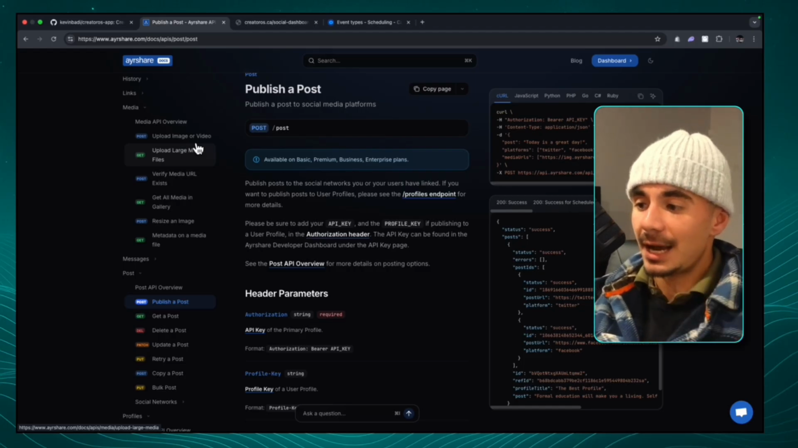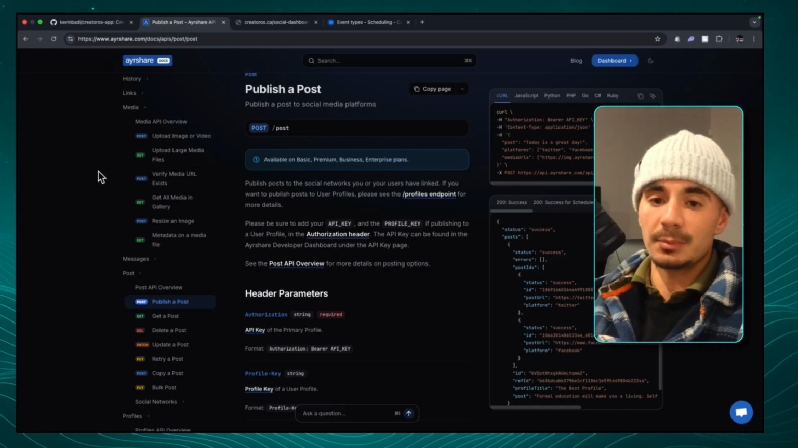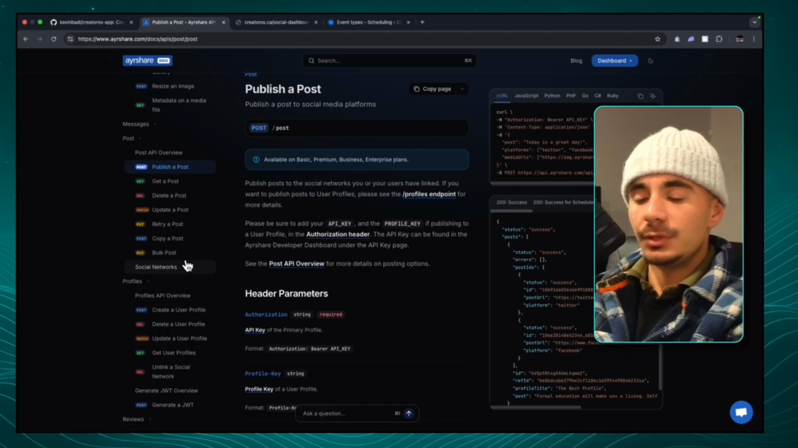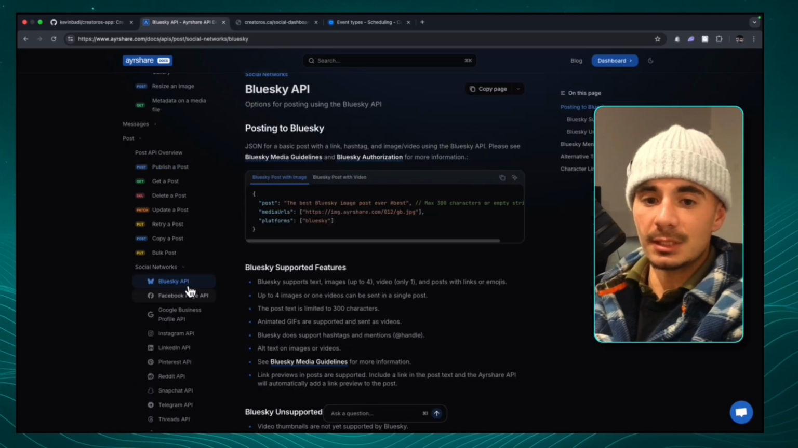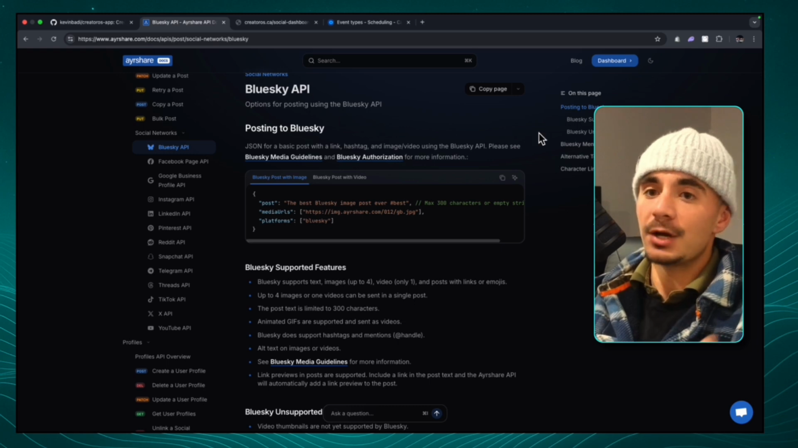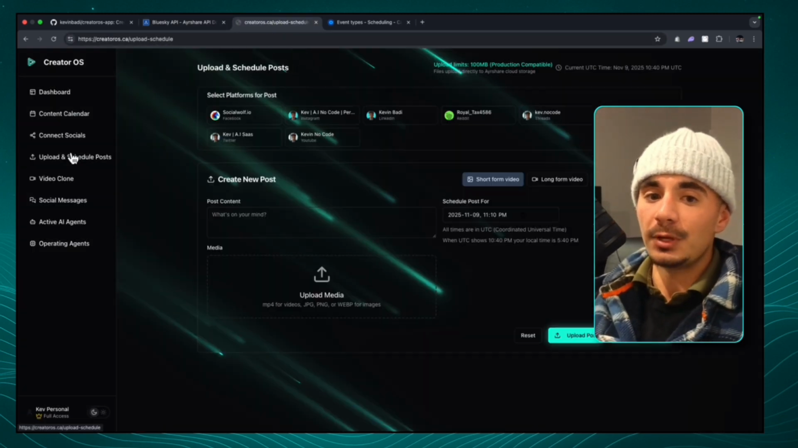Once again, we already have that integrated into the code base that you're going to be forking, but there still are some limitations between each platform. So if we scroll down to the social networks right here and open this up, this is going to give you all of the restrictions that each platform may or may not have. And once again, on our front end, this is how we've actually designed it.